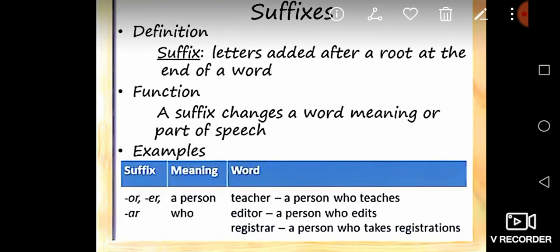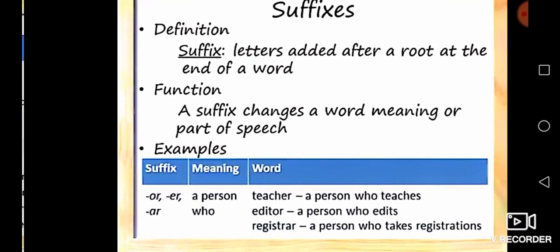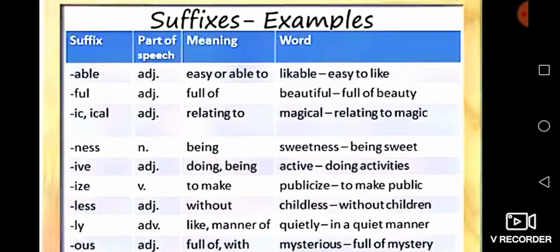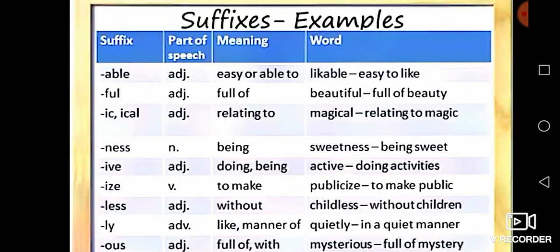Next we go, we see some more examples of suffixes. Listen, I already told you suffixes and prefixes also work with nouns, adjectives, adverbs and also antonyms. See students, suffix able.